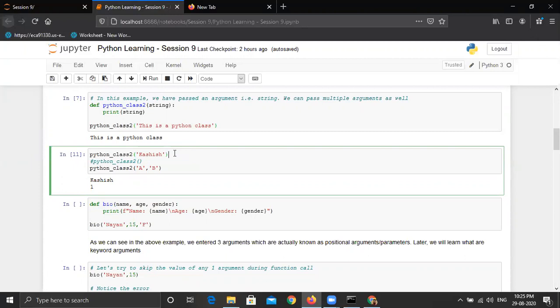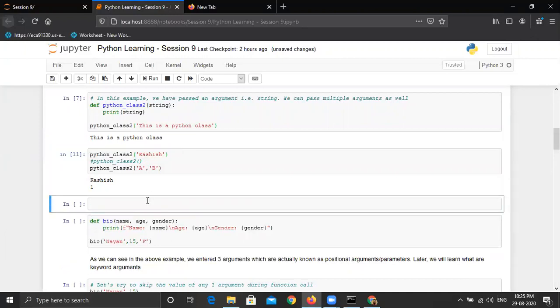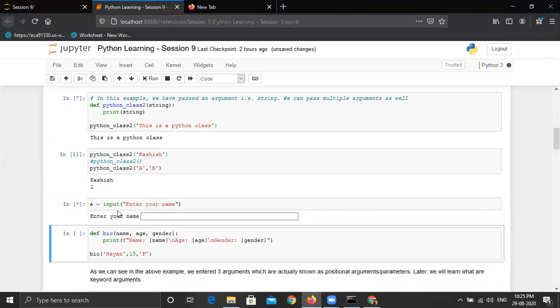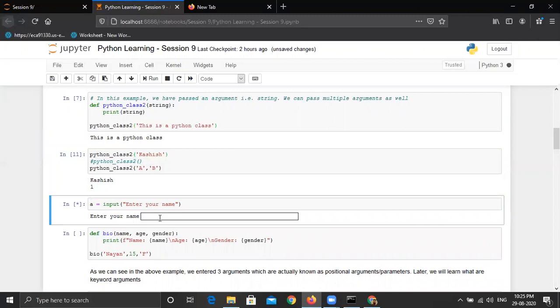So first of all, don't compare it with the input function. Suppose I'm writing input, enter your name. I'm rather jumping too much. You can go in your flow, no problem. No, I think that's fine if we make this thing clear. So with the input function, we get a text box for the user to input any value. Suppose I'm entering ABC, so it is accepting that in variable A. But this is not the thing which is there in user-defined functions.